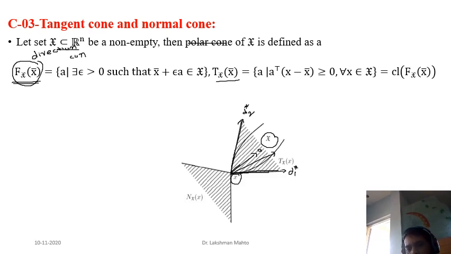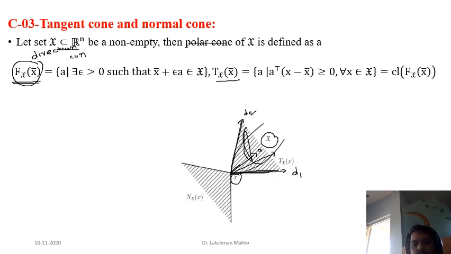Draw the extreme directions of this feasible set, and it will give you the tangent cone. After that you define the extreme directions. If you consider the extreme directions and construct a cone, then you get the tangent cone.